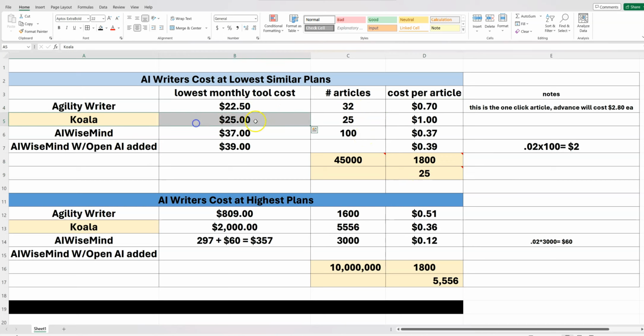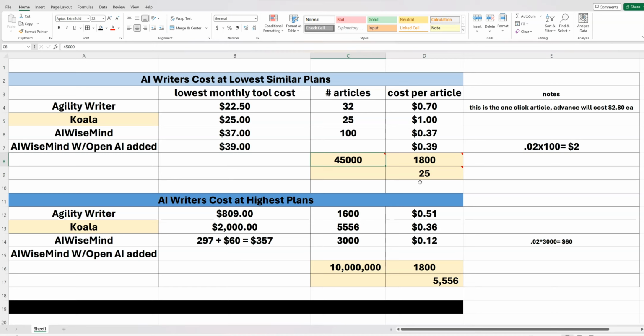Koala right here is $25 a month. And the way that I came up with this, because they give you an amount of words, you get 45,000 words on that plan. So they don't do it by article, right? They actually do it by how many words you're using. Of course, it's going to bust out 2,500, 3,000 word articles sometimes.